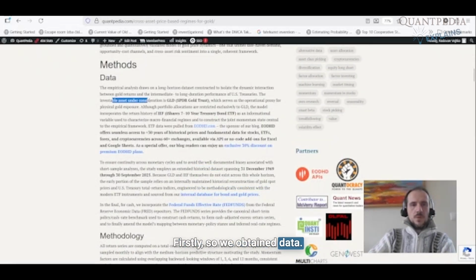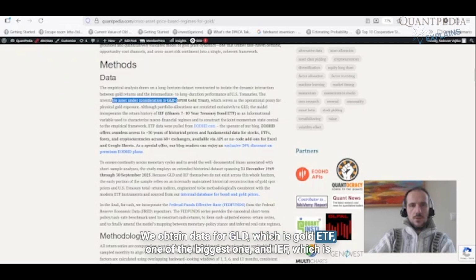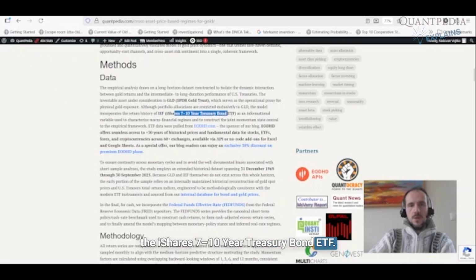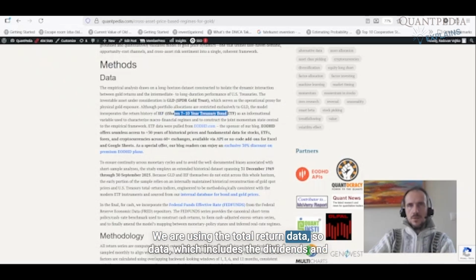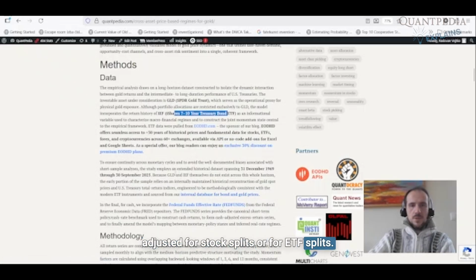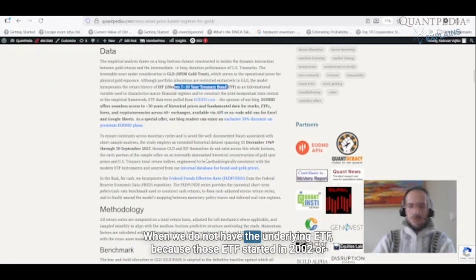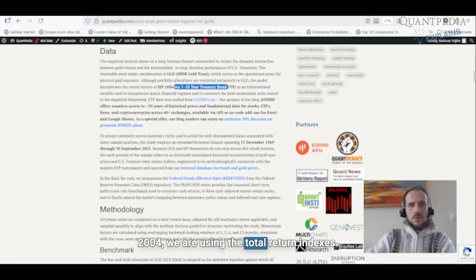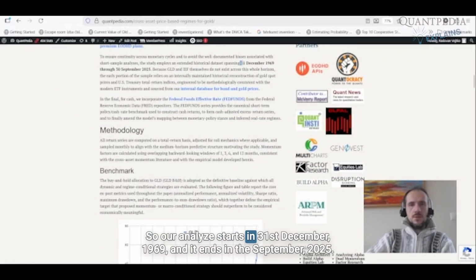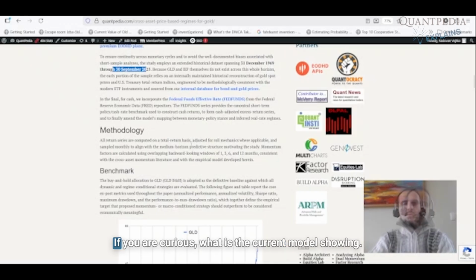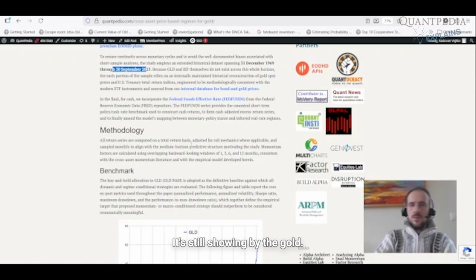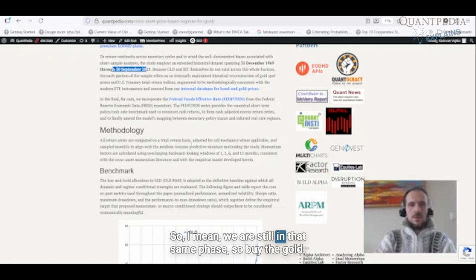Firstly, we obtained data for GLD, which is a gold ETF, one of the biggest ones, and IEF, which is the iShares 7 to 10 year treasury bond ETF. We are using the total return data, so data which includes the dividends and is adjusted for stock splits or ETF splits. That's how we do it. When we do not have the underlying ETF, because those ETFs started in 2002 or 2004, we are using the total return indexes. So our analysis starts on 31st December 1969 and it ends in September 2025. If you are curious what the current model is showing, it's still showing buy the gold. So we are still in the same phase, so buy the gold.